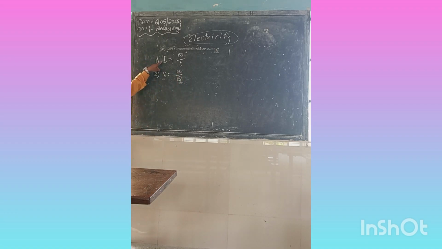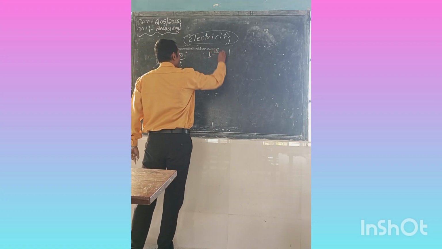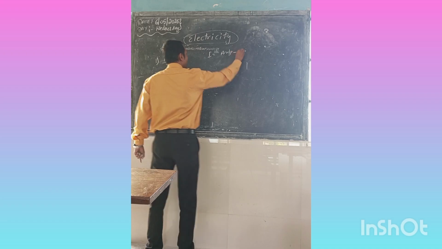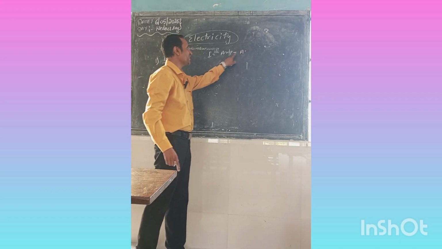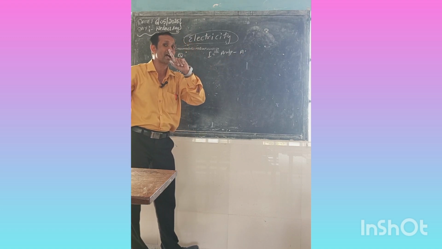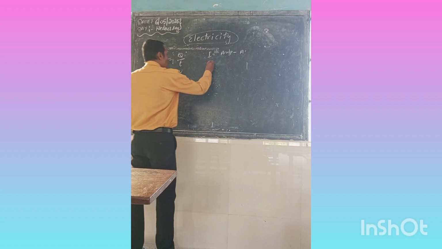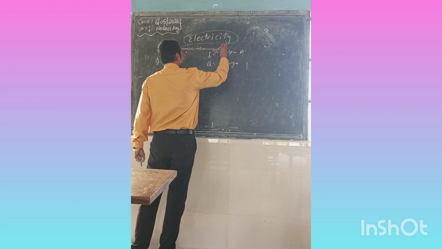Here I means current, measured in ampere as a unit. The unit of I is called ampere, so we write A only. In olden days it was written AMP; nowadays it is written with capital A. If you write small a, then it becomes acceleration. Then Q is called the charge, the electricity or current.